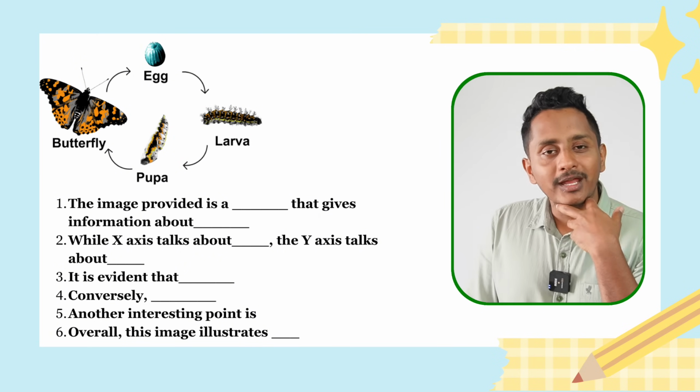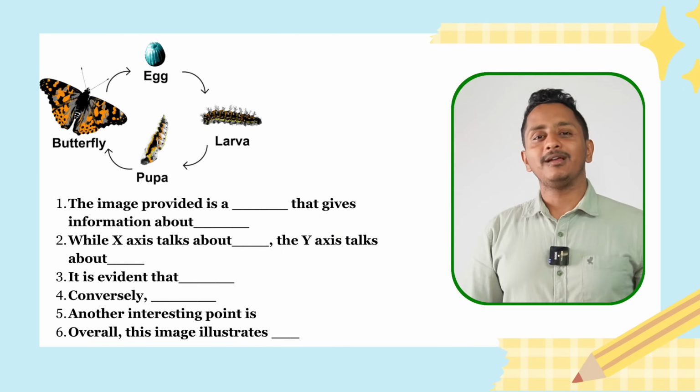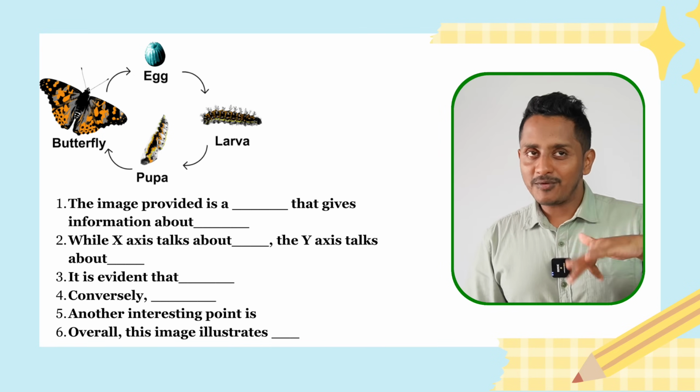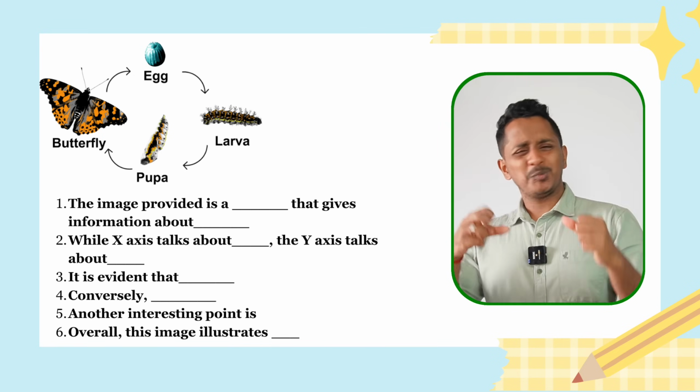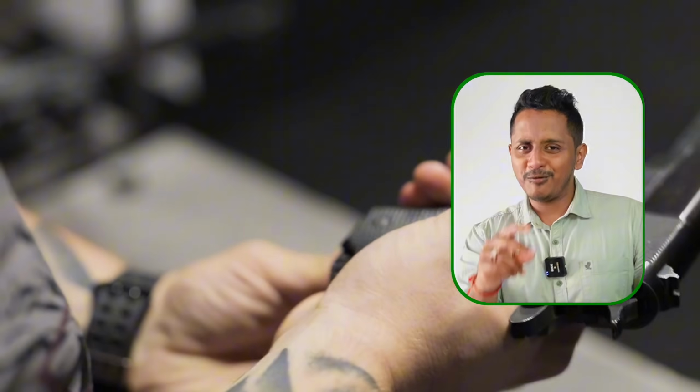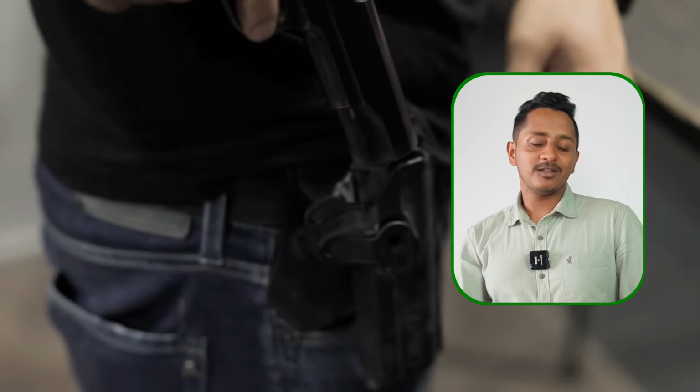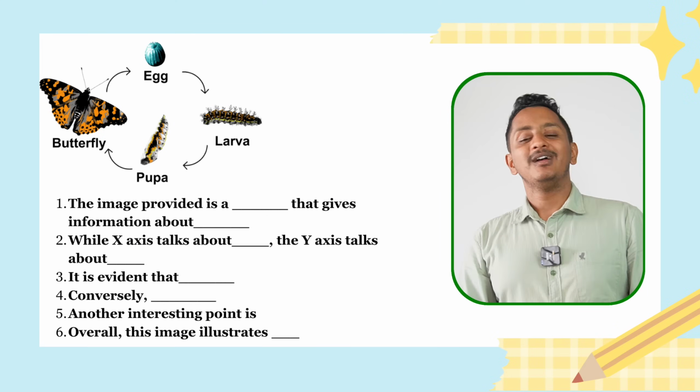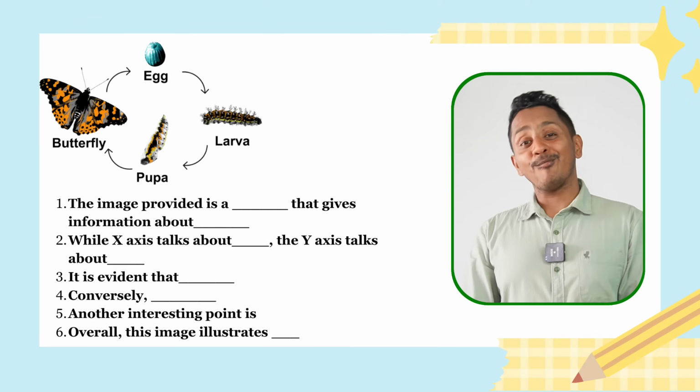From this, what can I speak? No numerics, no data, nothing. That is only here, a pool of assumption. All you're thinking is whatever you speak should be precise, because some guy is watching you, holding you at gunpoint. If you miss it, he will pull the trigger, he will shoot you. No, nothing like that. As long as you speak from the image, it should be more than enough.